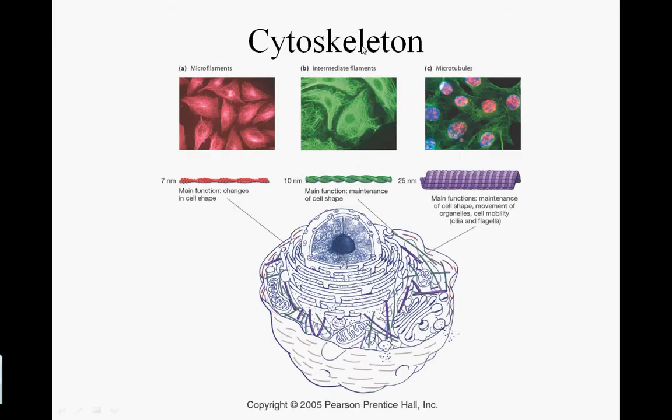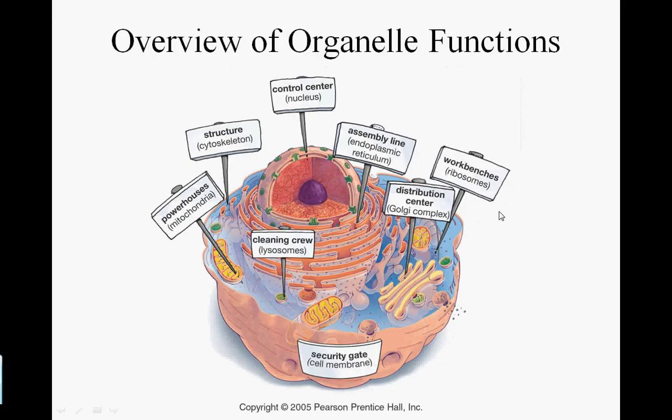Cytoskeleton has a function just as entailed in its name. It is a structural component of the cell. These consist of microfilaments, intermediate filaments, and microtubules that somewhat hold the cell together or provide structure for the cell.